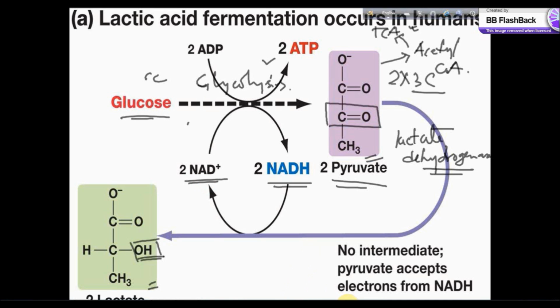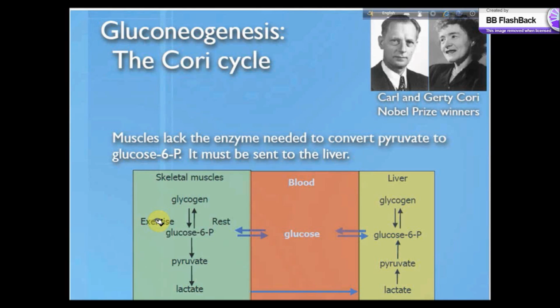Now I should go to my next slide, where I want to discuss the Cori cycle. This is an important cycle because the lactate produced during fermentation when oxygen is not present arises in the skeletal muscle.